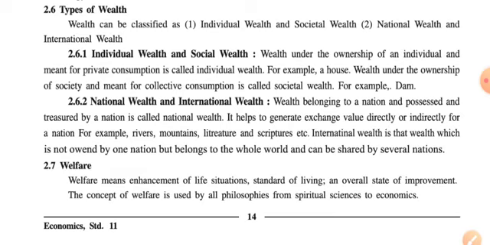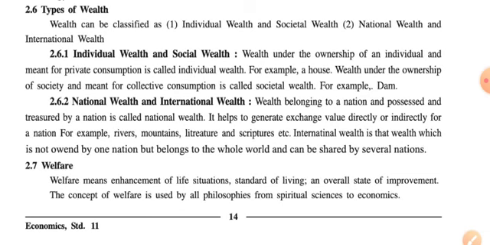Wealth under the ownership of an individual and meant for private consumption is called individual wealth. For example, a house. First of all, the meaning of individual wealth is given here: wealth under the ownership of an individual. It means the ownership right or possession of that particular wealth is in a single hand, of an individual.